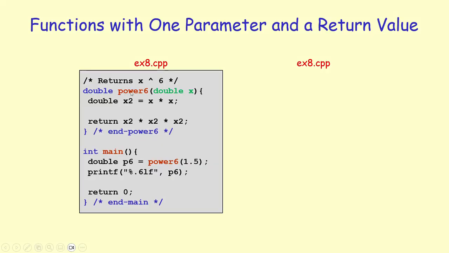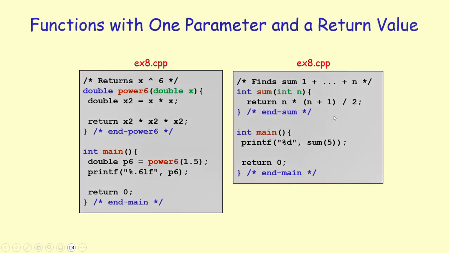So we've got a function power6 that takes a double as the parameter and returns x to the 6. And the way to implement that is we first compute x to the 2 by saying x2 is equal to x times x, and then we multiply x2 3 times to get x to the 6. The return value, as you can see, is a double. So in the main, I'm making a call to function power6, passing 1.5 as the argument. So I should be getting 1.5 raised to the power of 6.